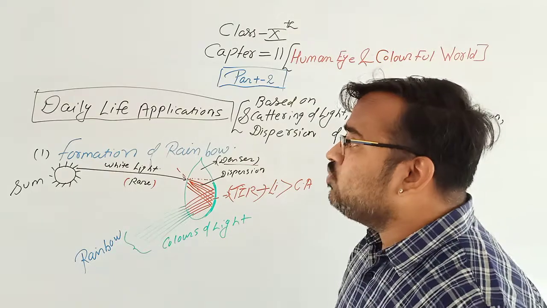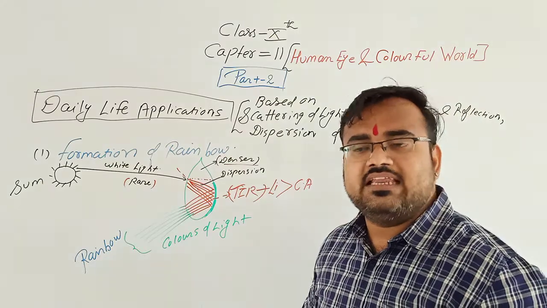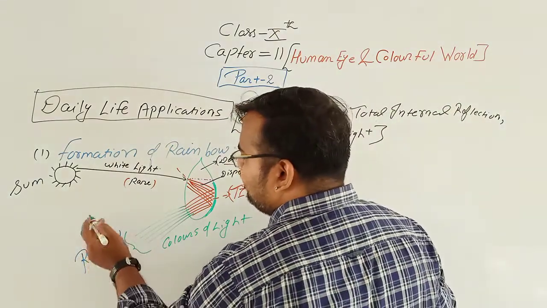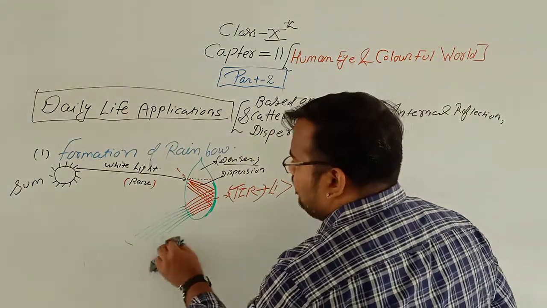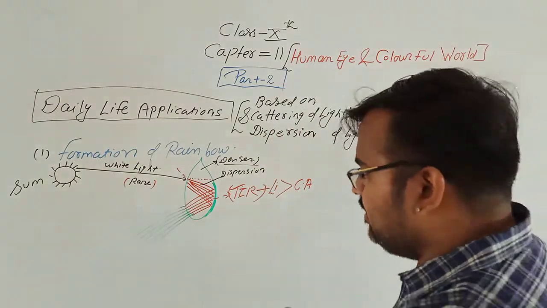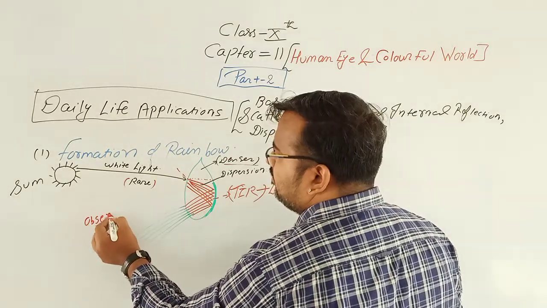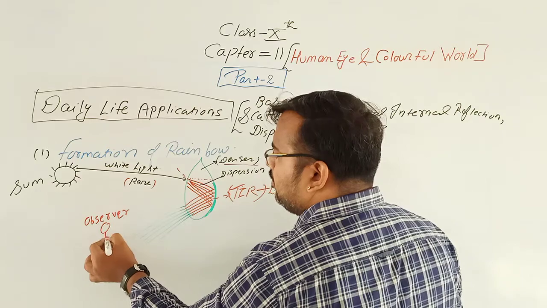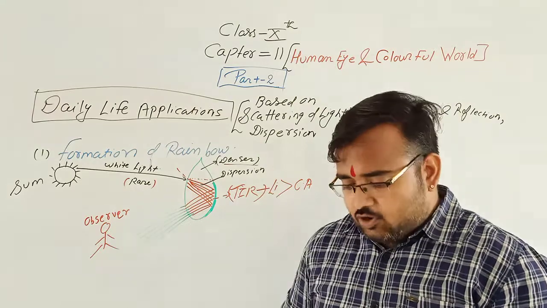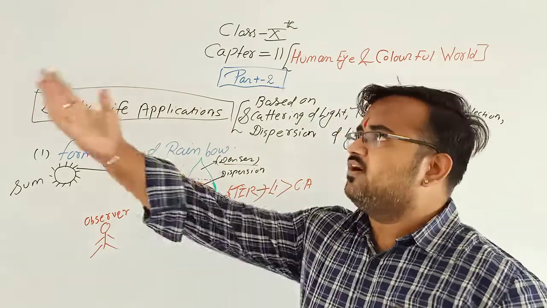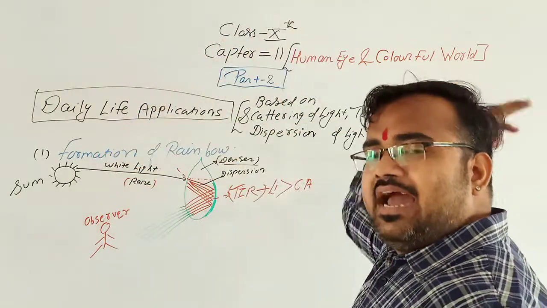See, there are 2 conditions for seeing the rainbow. The observer should stand in front of the water droplets, or we can say the water droplets should be in front of the observer, and the sun should be behind the observer. The sun should be behind the observer.